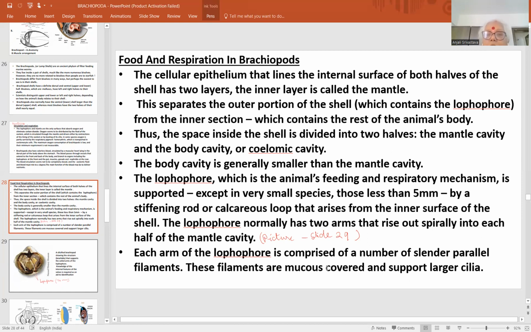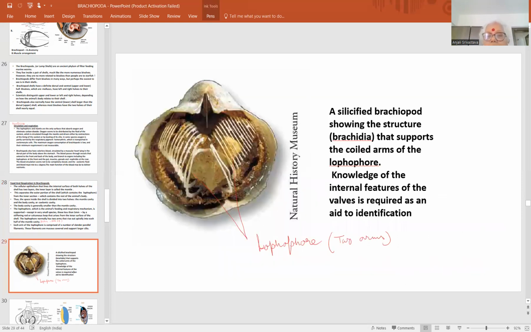Each arm of lophophore is comprised of a number of slender parallel filaments. These filaments are mucus covered, and this is the very peculiar condition in Brachiopoda. These lophophore filaments have become calcified और ये आप देख सकते हैं कि जो ह्यूमन रिब केज की तरह का अपीयरेंस है, दे रहा है रेज करके वाल्व के शेल में.